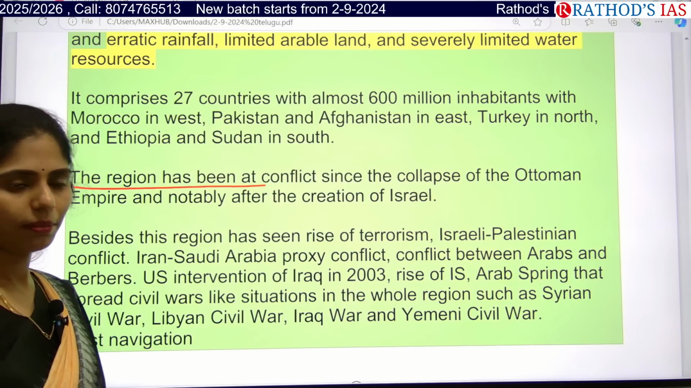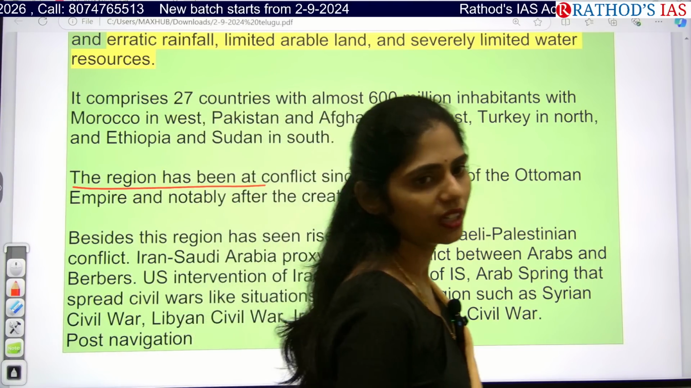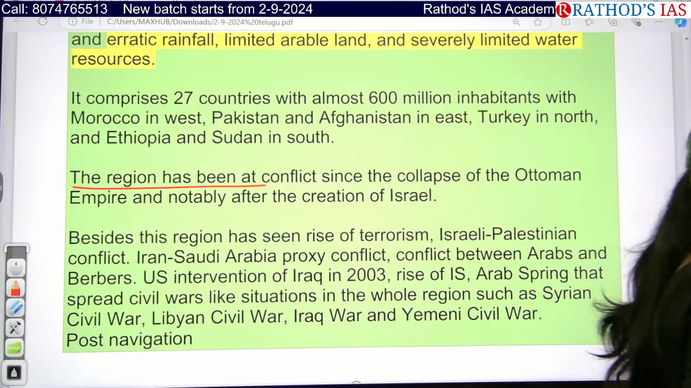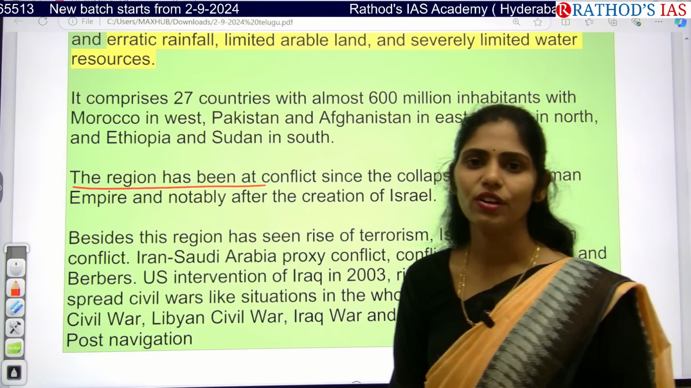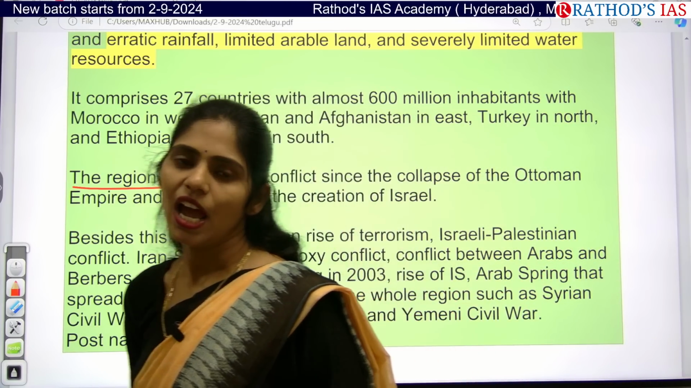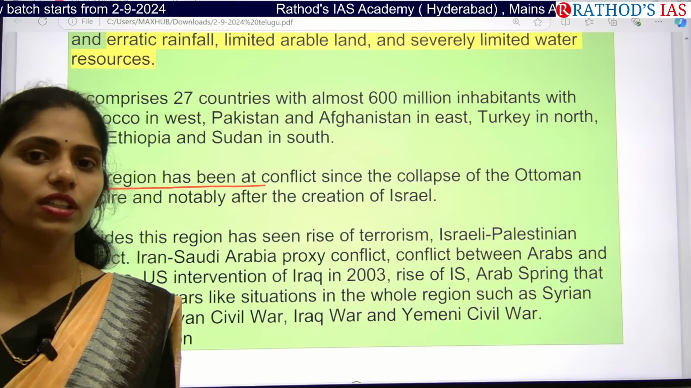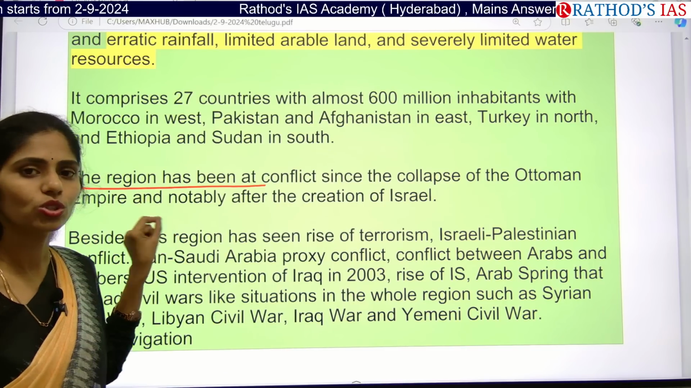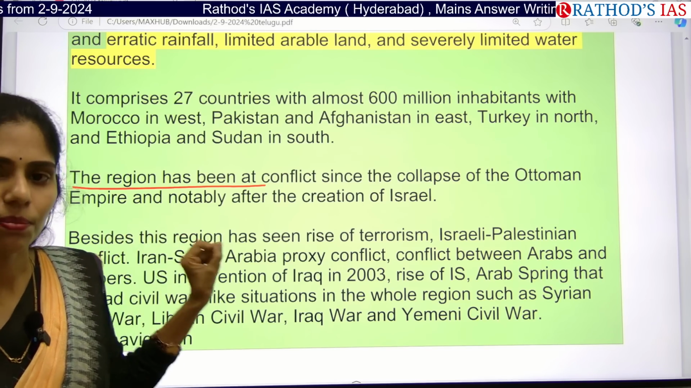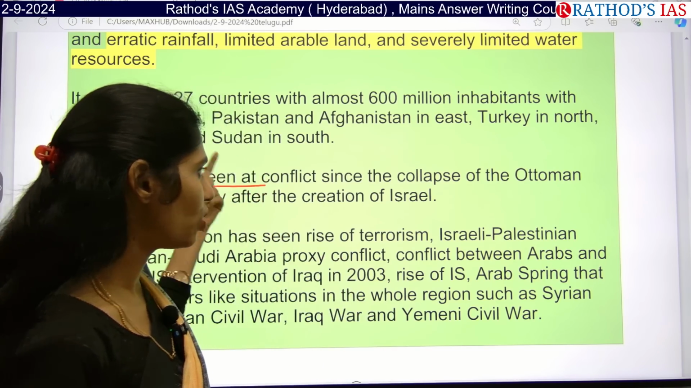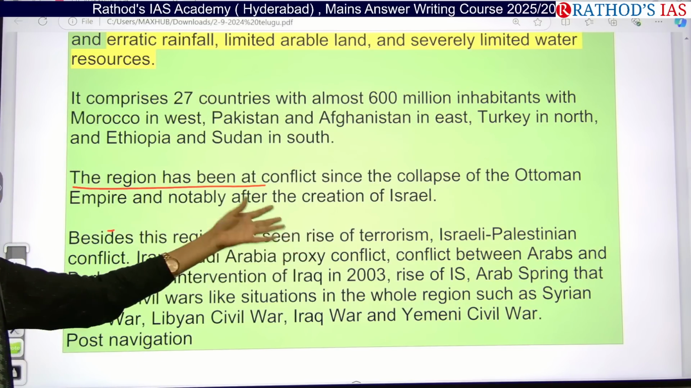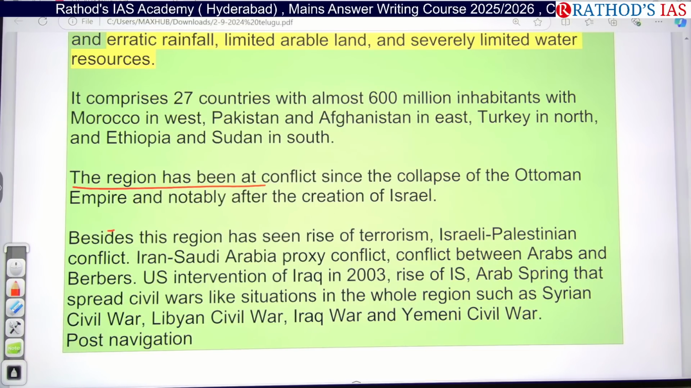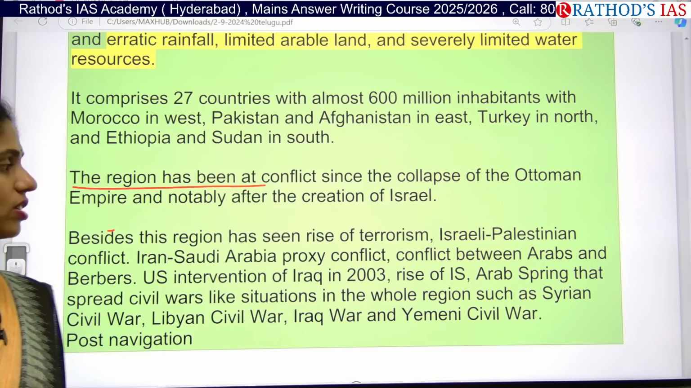So you will be knowing about this Ottoman Empire in your world history, because once upon a time this area was under the Ottoman Empire. So whenever the fall of the Ottoman Empire and the rise of the new kingdoms happened, at that time, this was the important thing that you have to remember. Because of the Ottoman Empire's collapse, that led to the creation of Israel and even other countries, and that led to the rise of conflict in this region.